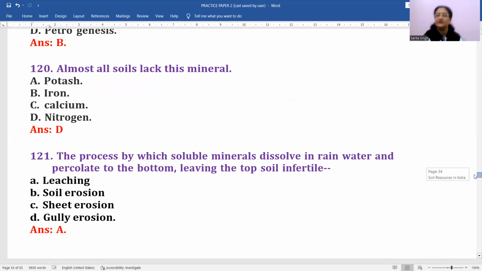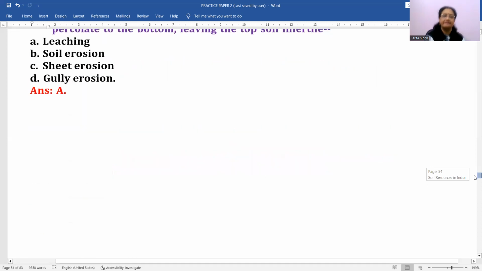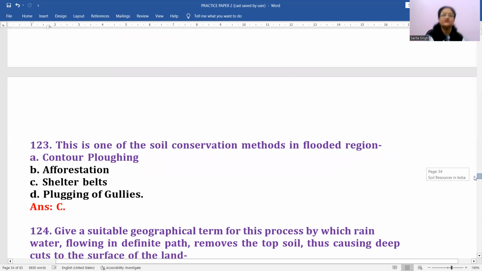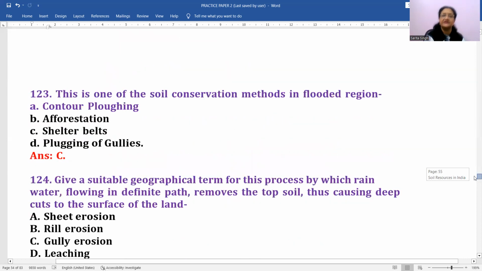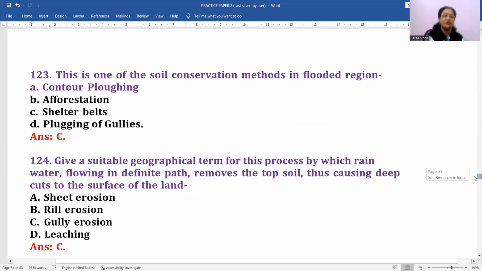अभी हमने जो पहले वाले पोर्शन में डिस्कस किया था, लीचिंग इज द प्रोसेस. ओके, नेक्स्ट क्वेश्चन है, दिस इज वन ऑफ द सॉइल कंजर्वेशन मेथड्स इन फ्लड रीजन्स. Which is the correct option for this? Contour ploughing, afforestation, shelter belts, plugging of gullies. Yes, shelter belts is the most correct answer for this, right?